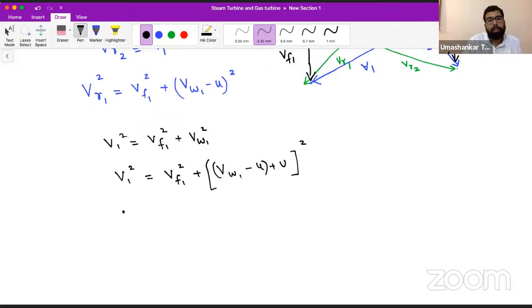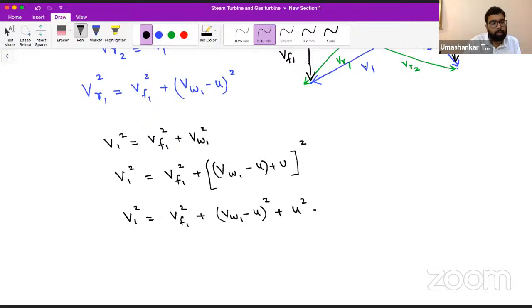Okay. So here we can expand this, and we can write V1 square is equal to VF1 square plus (VW1 minus U) whole square. Just expanding, I am using the formula of (A plus B) square. Tell me if you feel any issue, you can let me know.